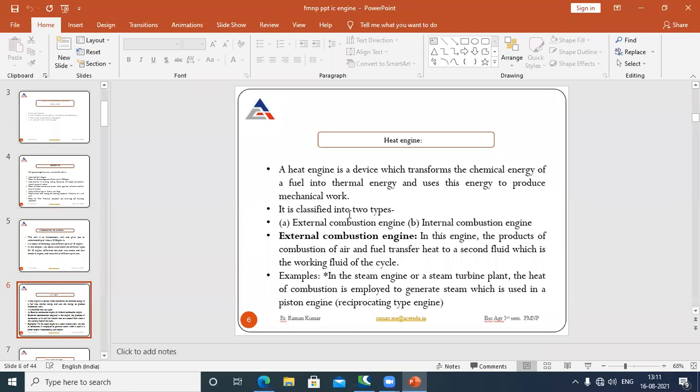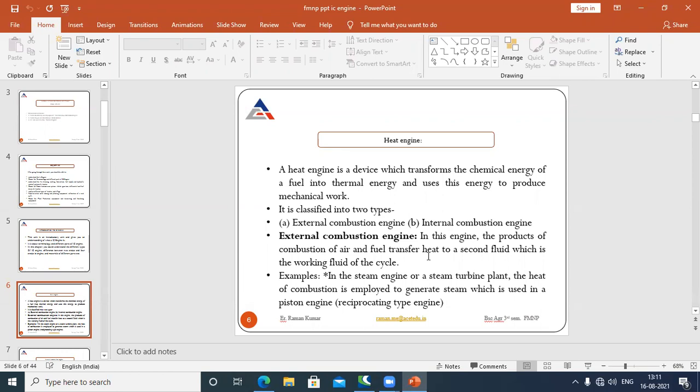It may be classified into two types. Number one is the external combustion engine, and number two we have the internal combustion engine. What is an external combustion engine? In this engine, the products of combustion of air and fuel transfer heat to a second fluid, which is the working fluid of the cycle. In this case, the combustion of air and fuel is outside the cylinder, not inside the cylinder.